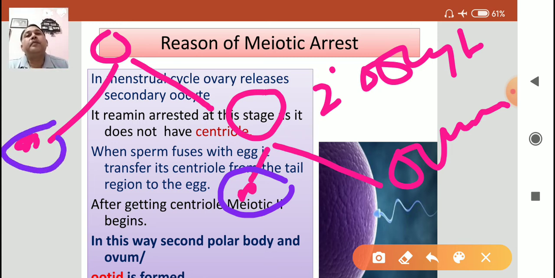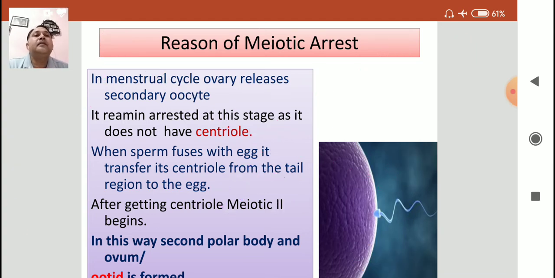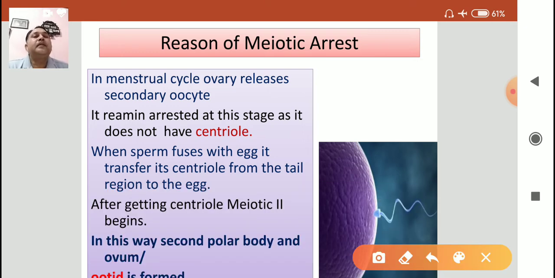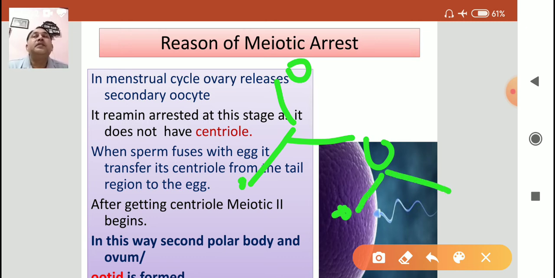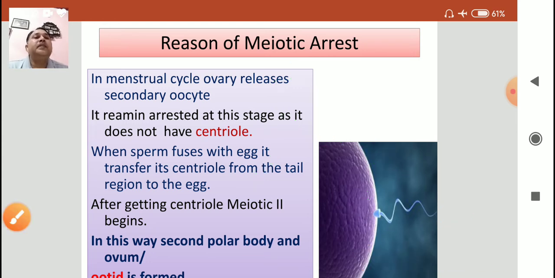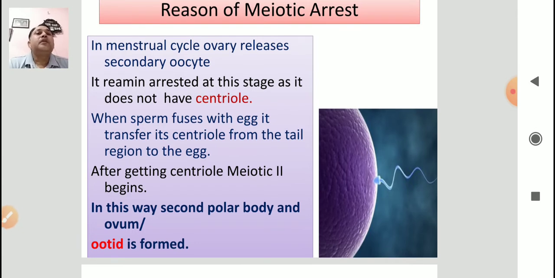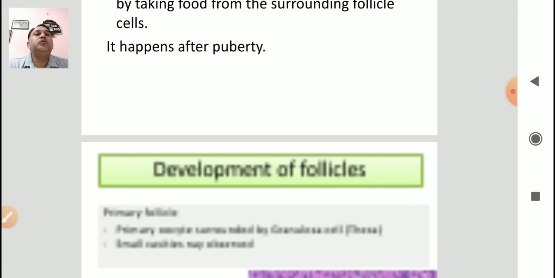The first polar body is formed when the primary oocyte undergoes meiosis 1 to form a polar body and the secondary oocyte. When the primary oocyte divides to form the secondary oocyte, there is one polar body. When the secondary oocyte fuses with the sperm, there is formation of the second polar body and an ovum is formed. In this way, sperm is needed for the completion of oogenesis.